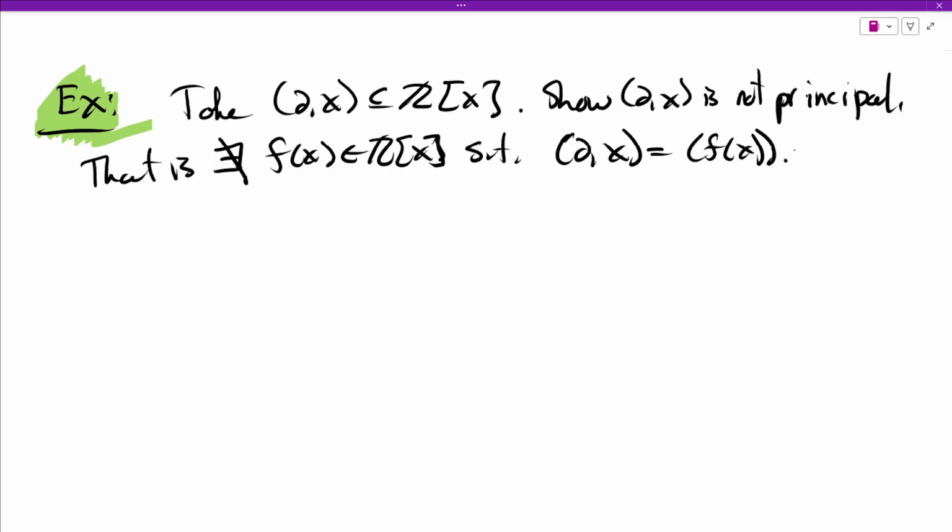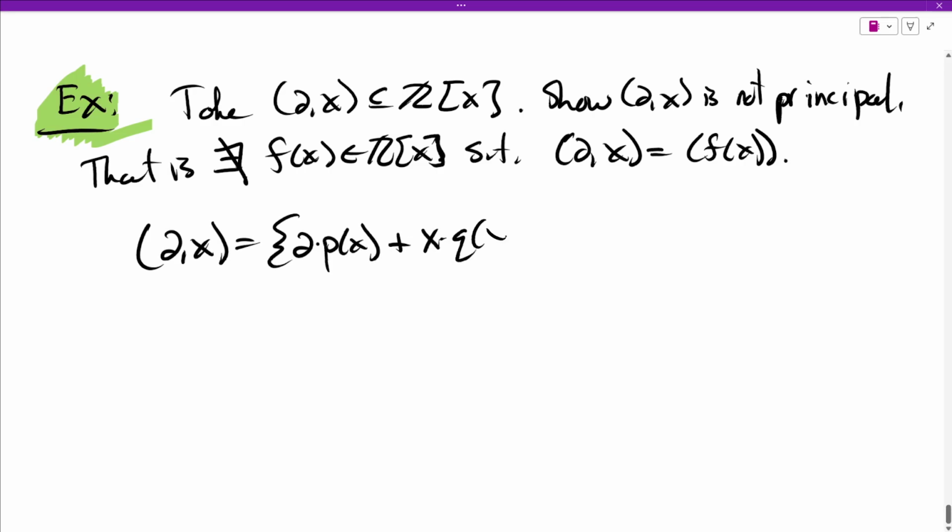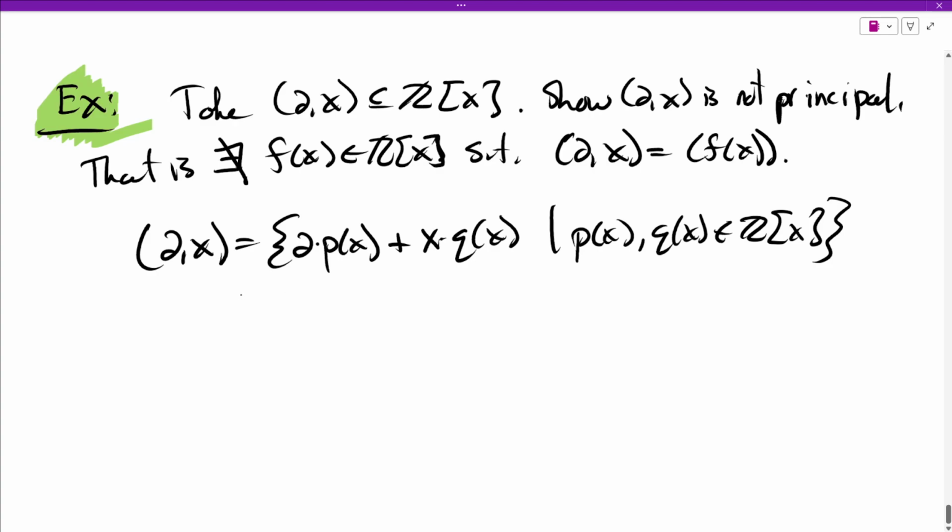Let's take a moment before we do that to think about what this set is to begin with. The ideal (2, x) is the collection of all 2 times a polynomial p plus x times some other polynomial q, where p and q are in Z adjoin x. I'm going to quit clarifying where the coefficients lie; I think it should be clear from context.